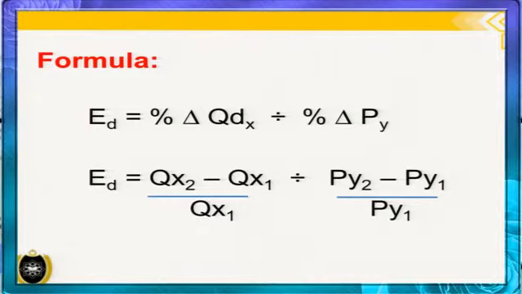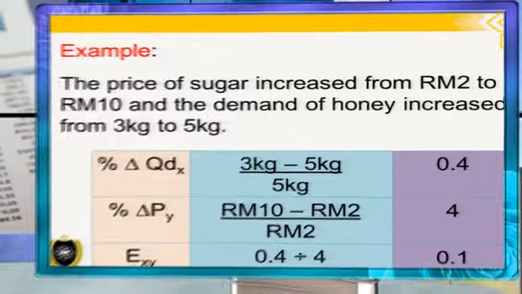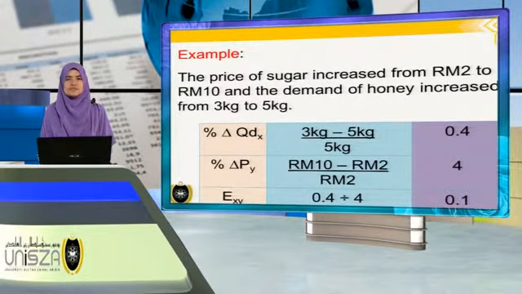So we can get the EXY by dividing the percentage change in quantity demanded of X by the percentage change in price of Y. Let's take a look at an example. So we have the price of sugar increase from 2 ringgit to 10 ringgit, and the demand for honey increased from 3 kilogram to 5 kilogram.